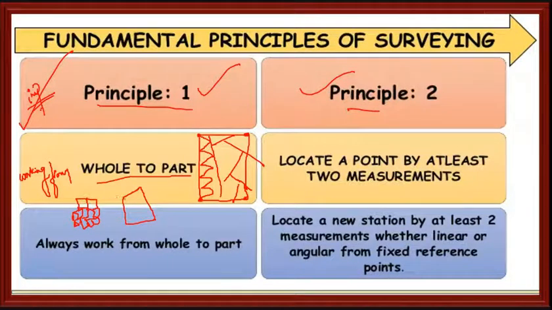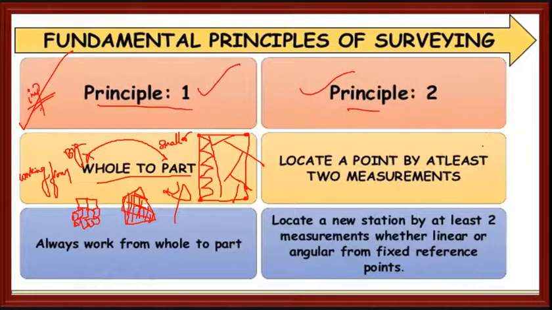When you finally reach this area, there will be a lot of errors when you start from part to whole. So instead of that, we will go from whole to part, that is from bigger to smaller. Always we should work from the whole to part.